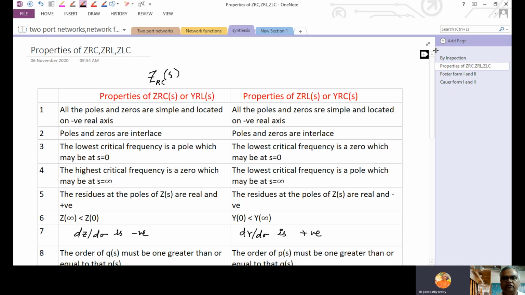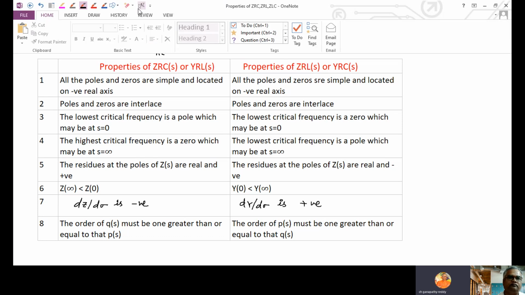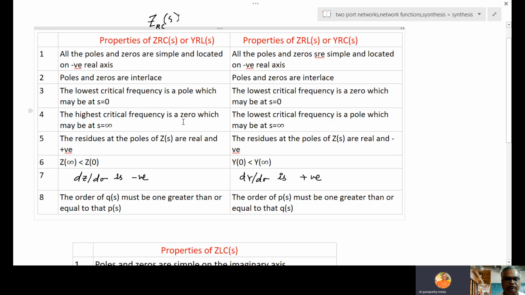So how are these properties derived or obtained? They have been studied based on case studies. They have taken up different RC networks, different combinations of RC network. They find out the driving point function. Then they observed the behavior of the poles and the behavior of the zeros. So all those things they analyzed and summarized. Okay, so let us understand this. These properties are important and helpful to realize the network in Foster form 1 or 2.